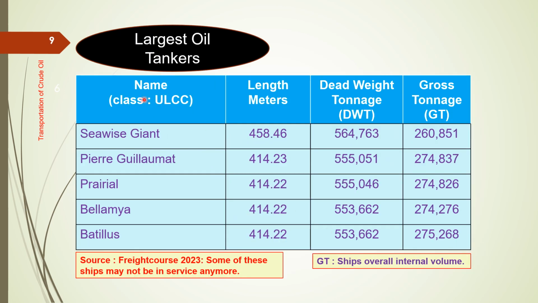Largest oil tankers: tanker name, length in meters, deadweight tonnage DWT, and gross tonnage GT. First is Seawise Giant. Its length is 458.46 meters. DWT is 564,763 and GT is 260,851. Next is Pierre Guillaumat. Its length is 415.23 meters. DWT is 555,051 and GT is 274,837. The next three are also of the same size, 414 meters, and DWT is 555, 553, and 553 thousand.